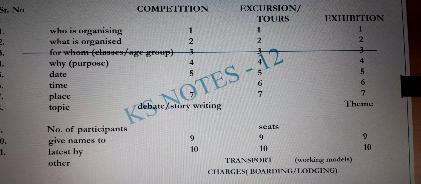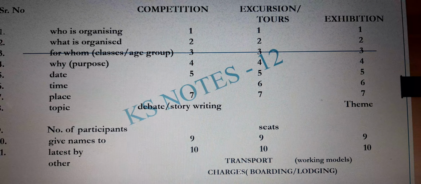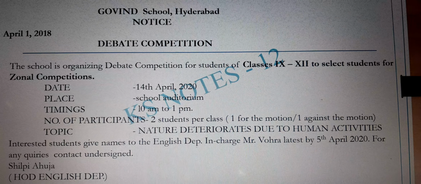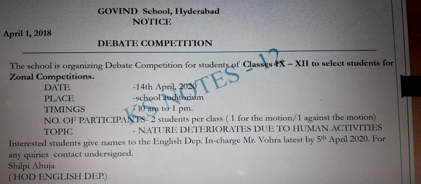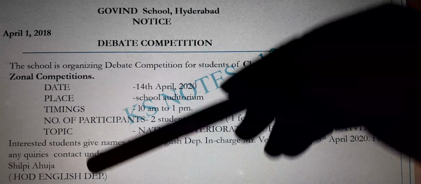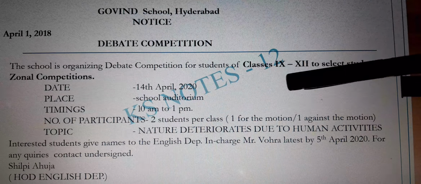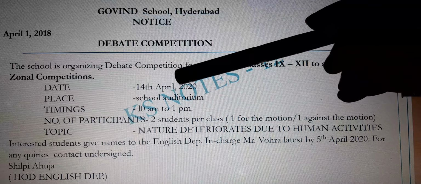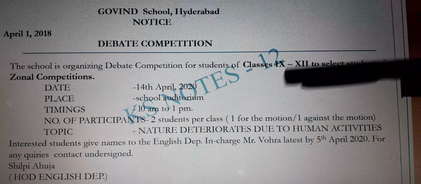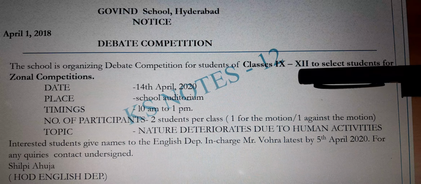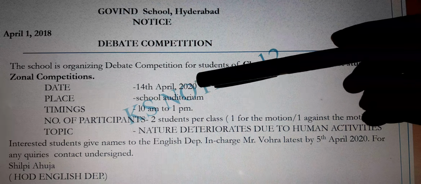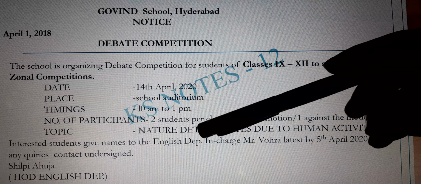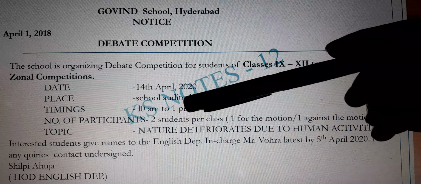Now suppose, from the competition, let's take an example of a slide with a competition. This is a debate competition. I've given you a slide here. So you can see this is the format, the 6 things. After that, this is what has been organized. Who's organizing is the school. What, that is the second point, debate competition. Third, for whom, that is the classes given here. The fourth one, date. Fifth, sixth, number of participants is the 7th, topic is the 8th. So we've considered all the points that were given in the rough work.